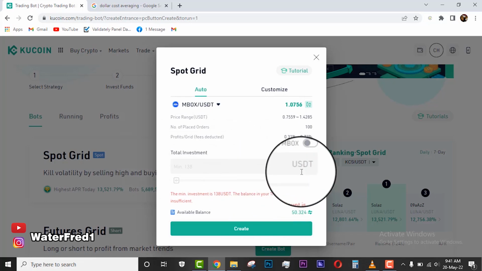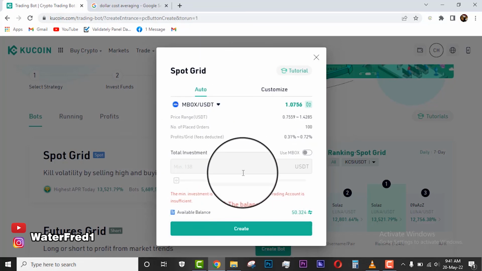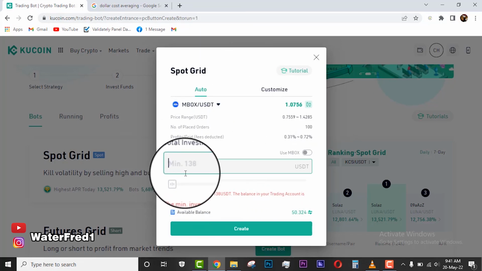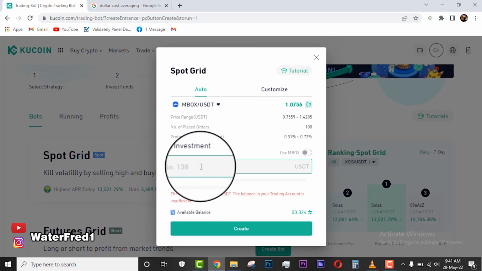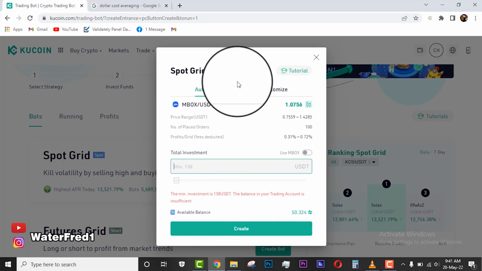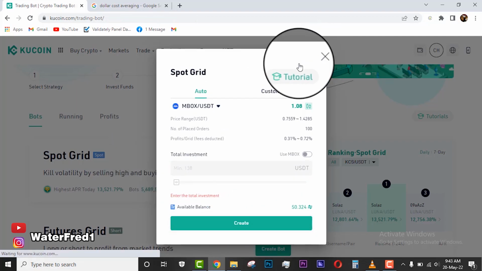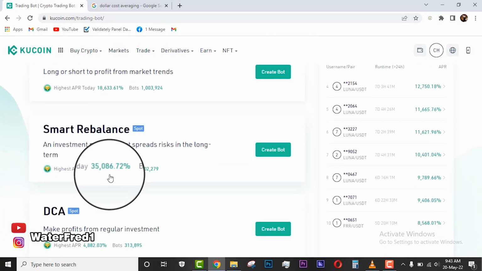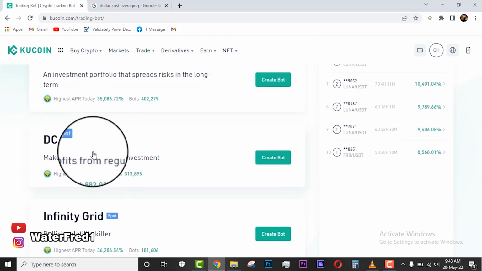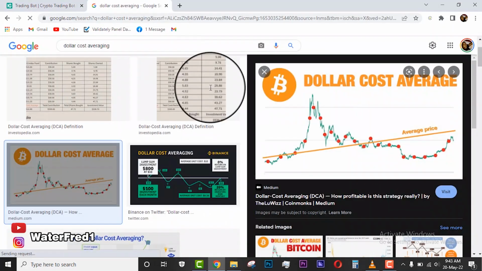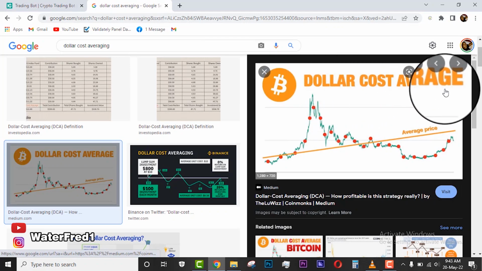You just select it, and then you put the amount, or you see the minimum is 138 USDT that you can invest, and then as simple as that, you just click on create bot. But I prefer using this DCA. This DCA is a kind of bot that makes use of what is called dollar cost averaging.